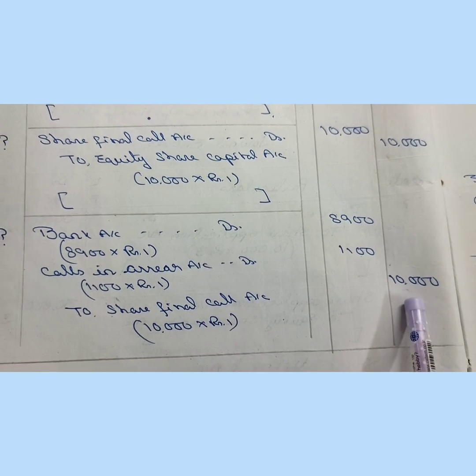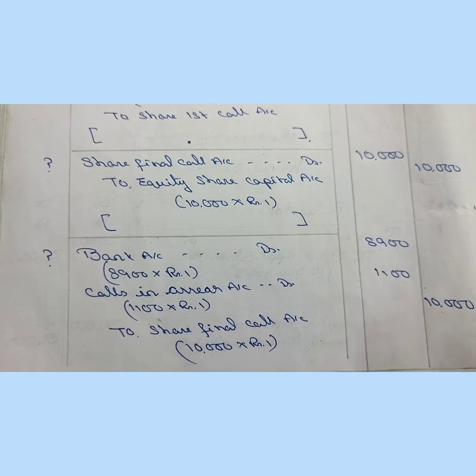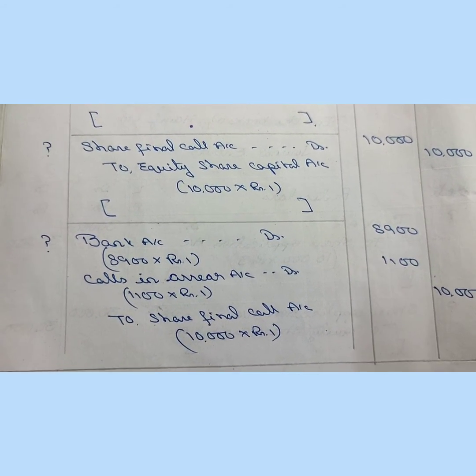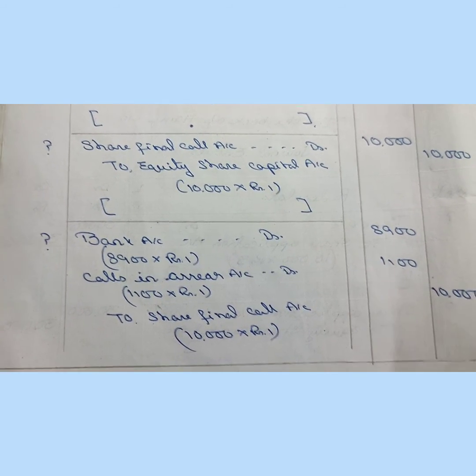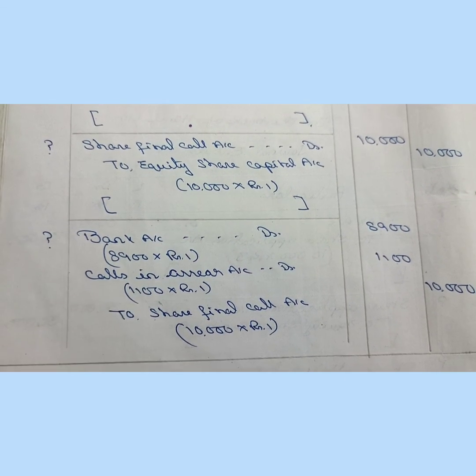So this is a sum on discount on issue of shares, calls in arrear in allotment, first call and final call of different holders, and of course fully subscribed shares.